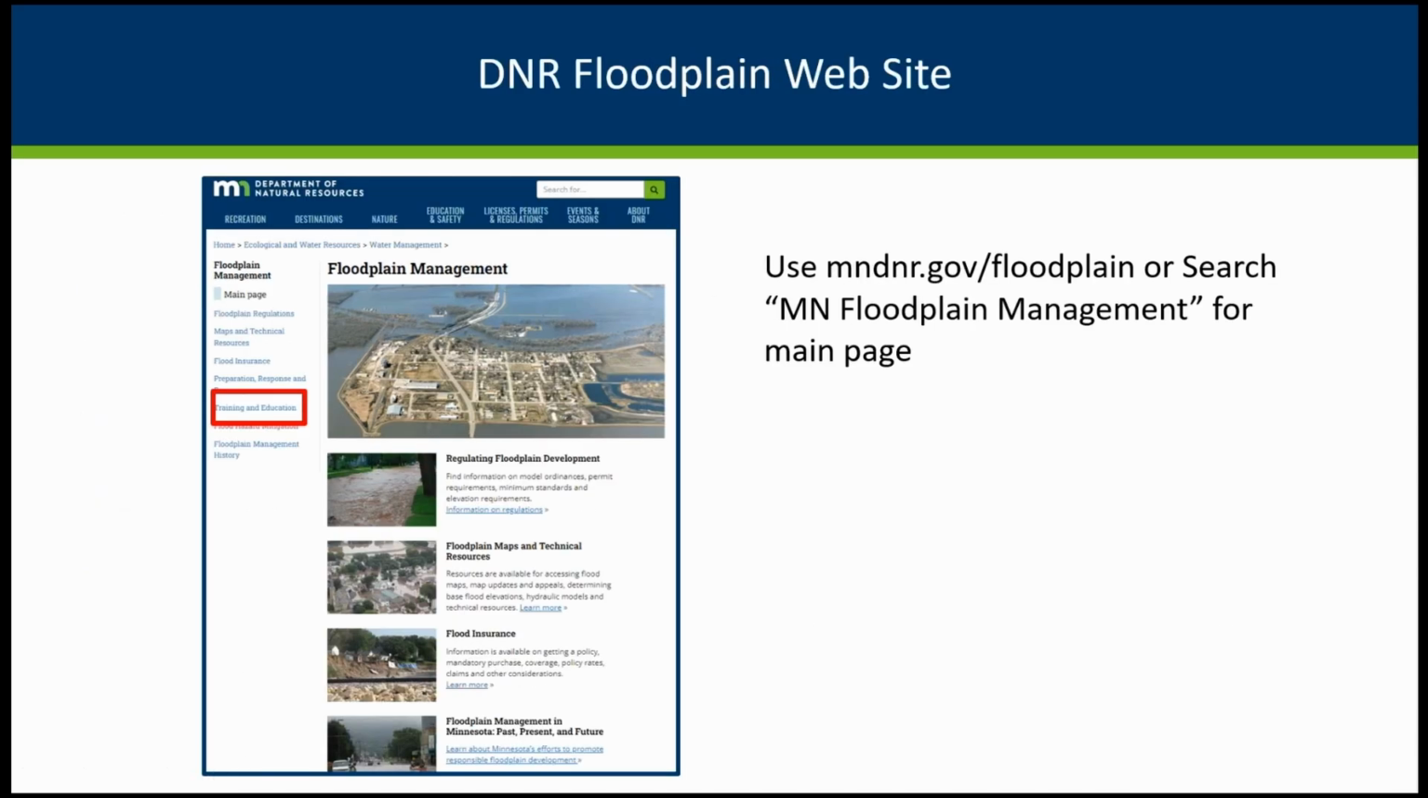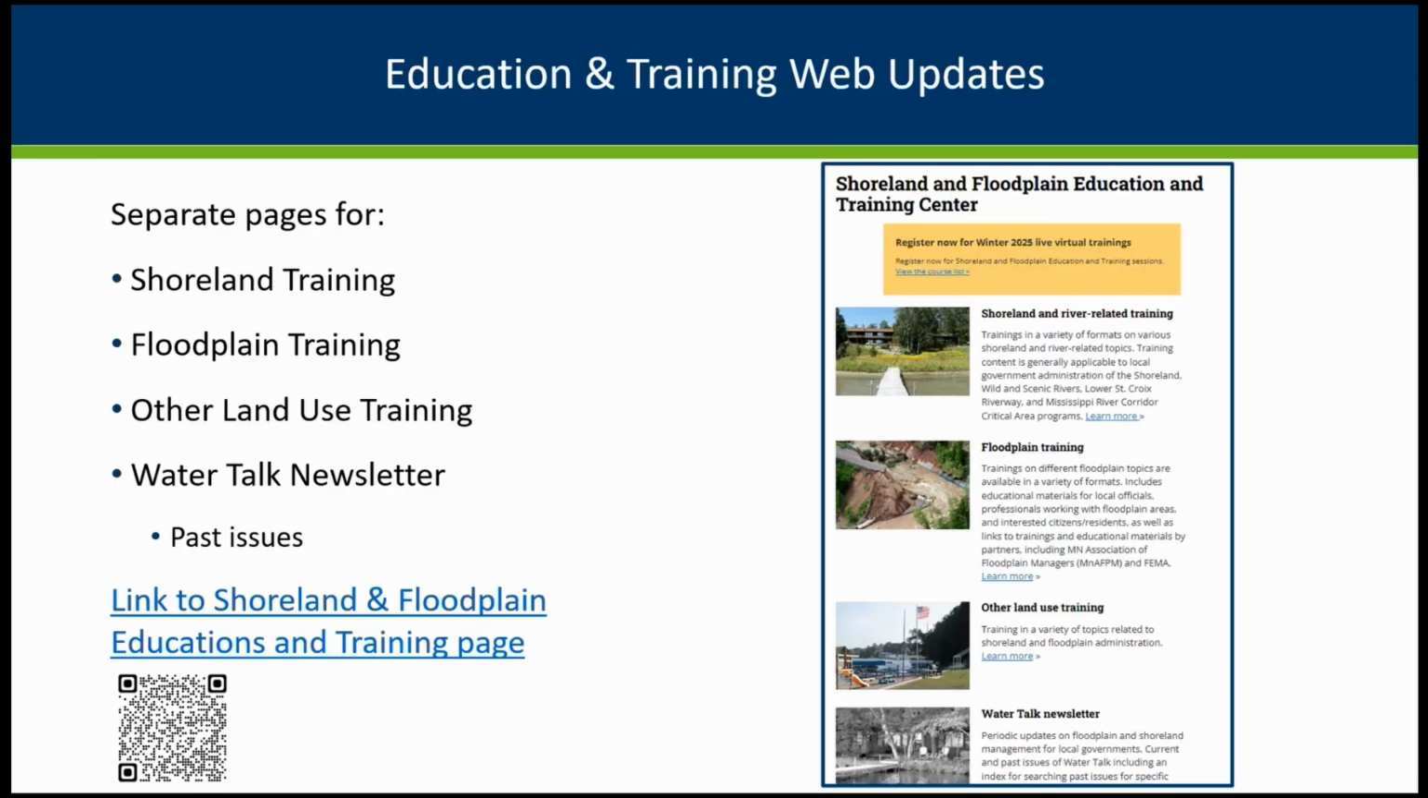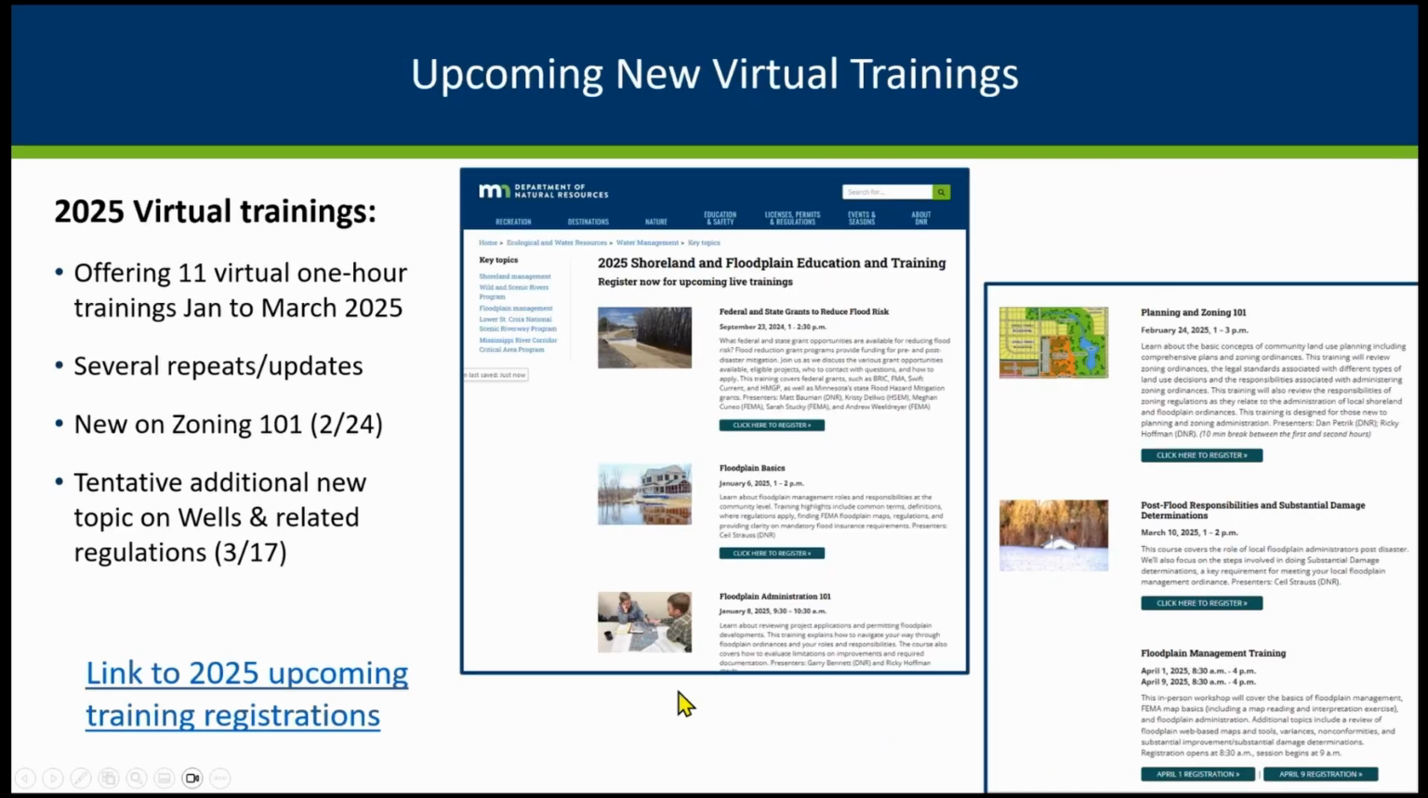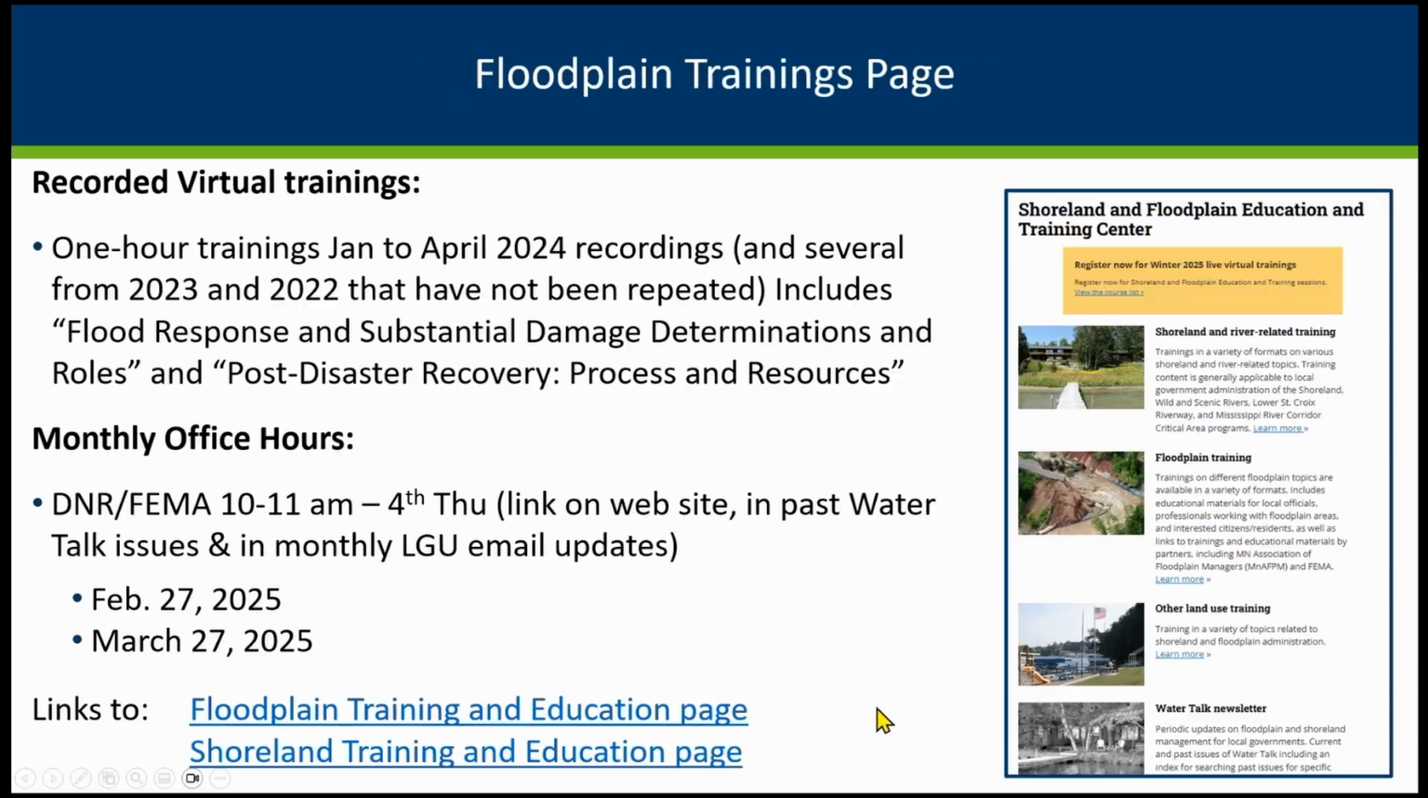So on the DNR floodplain site, this is the main floodplain site, we do have a reminder that we've got education and trainings, a link from our main page, and then we've got the separate pages for shoreland, floodplain, some other land use trainings, and our Water Talk newsletter. When we do have upcoming trainings like we do have now, you can go to the page and click to register and see information about the upcoming trainings. On our floodplain site, we do have information about past trainings that we've given. We've got links to those past trainings.